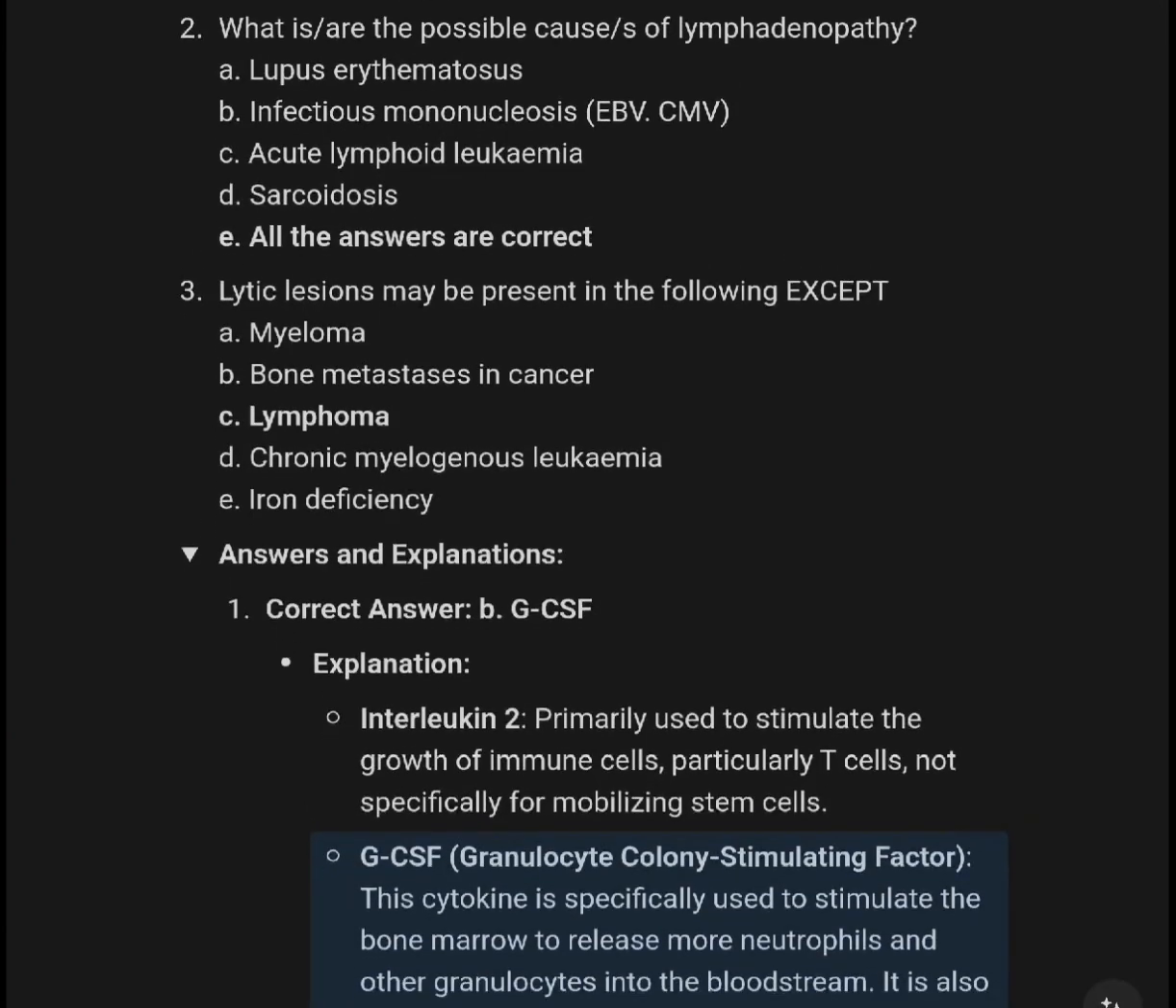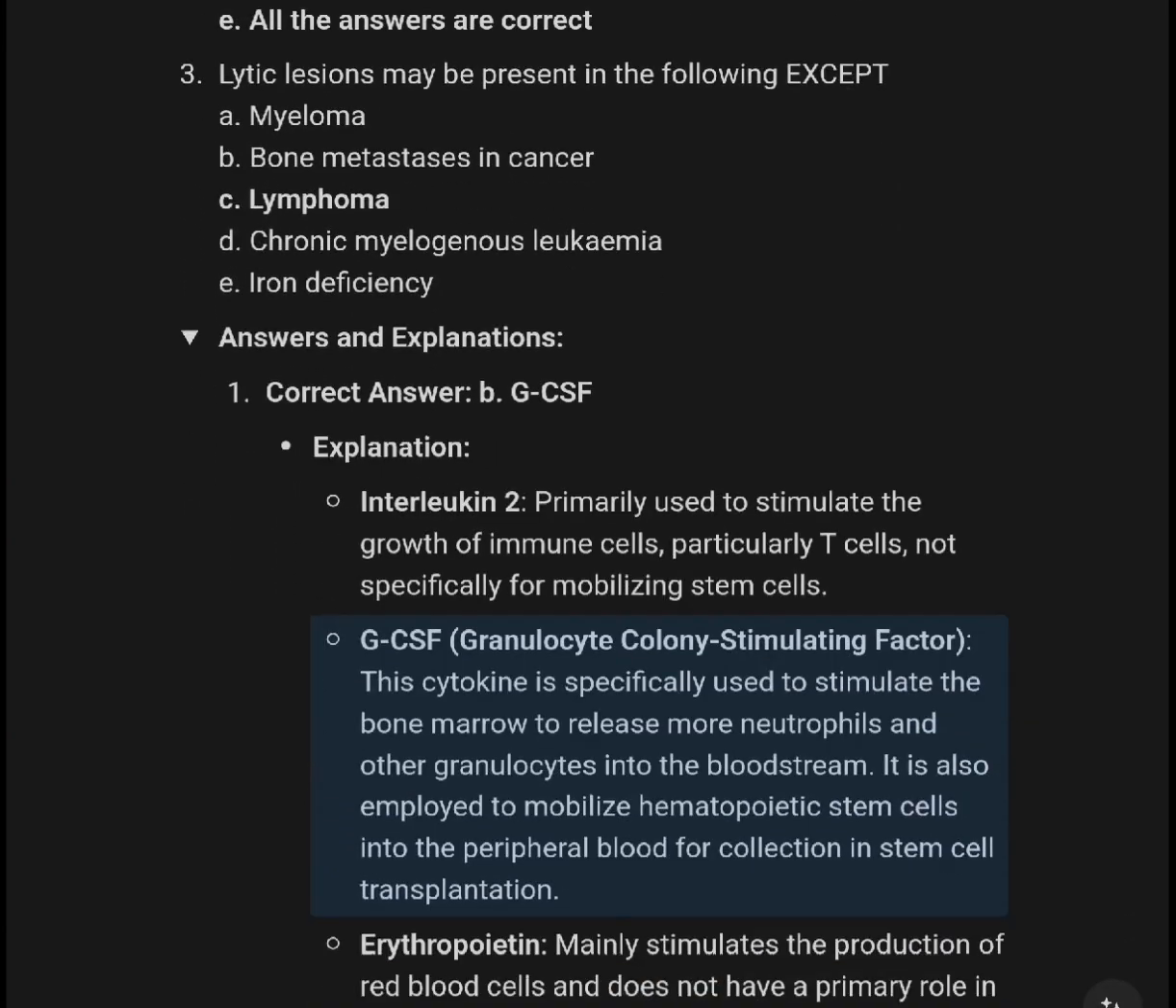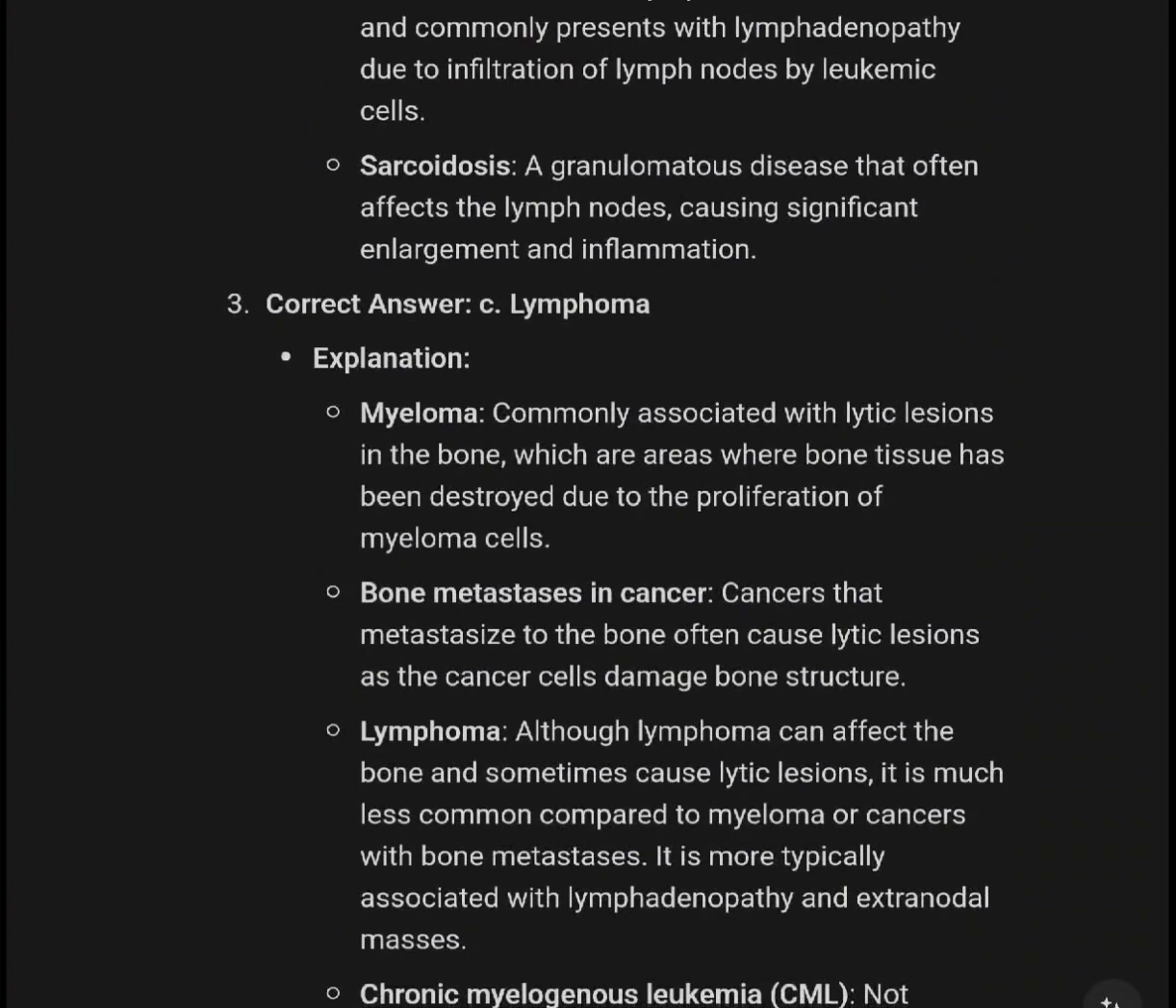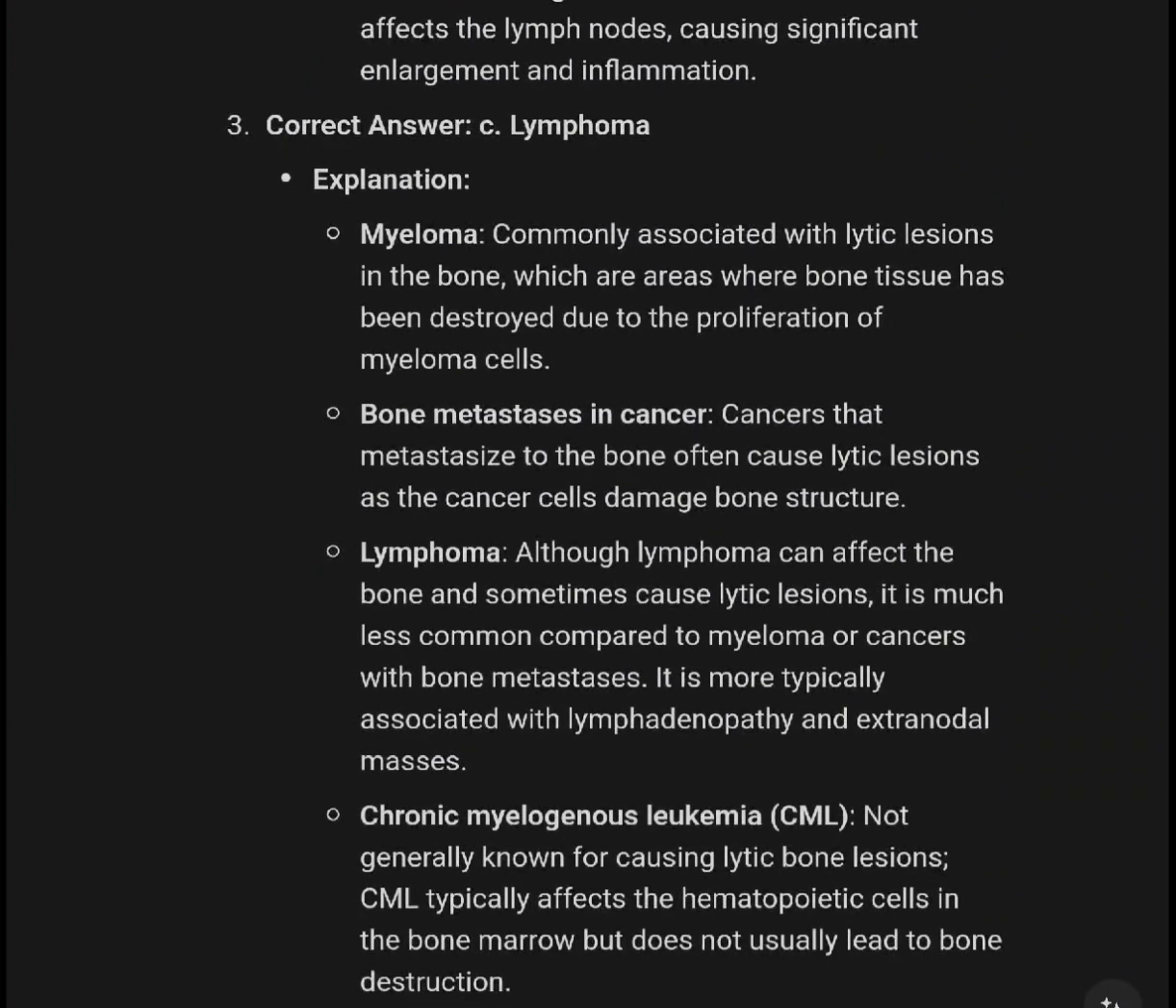Lytic lesion may be present in the following except lymphoma. Myeloma is commonly associated with lytic lesions in the bone, which are the areas where healthy bone tissue has been destroyed due to the proliferation of myeloma cells. Bone metastasis in cancer: cancer metastasis to the bone often causes lytic lesions as the cancer cells damage bone structure.